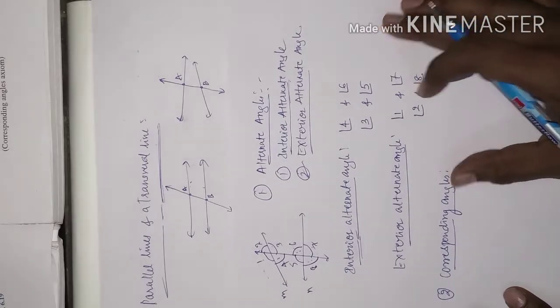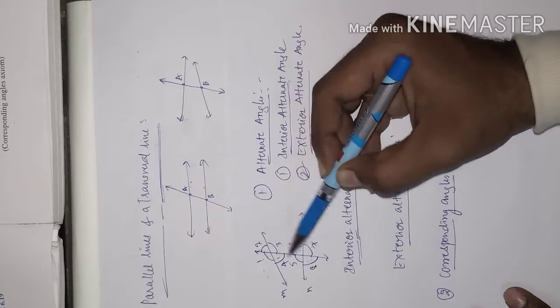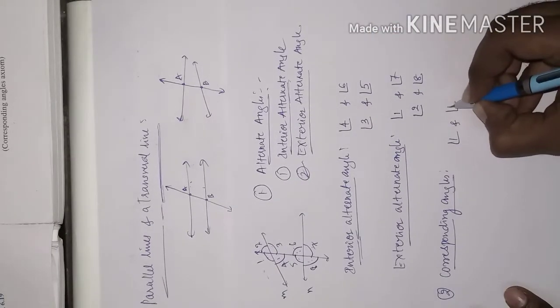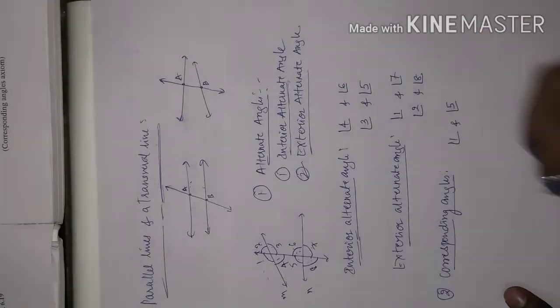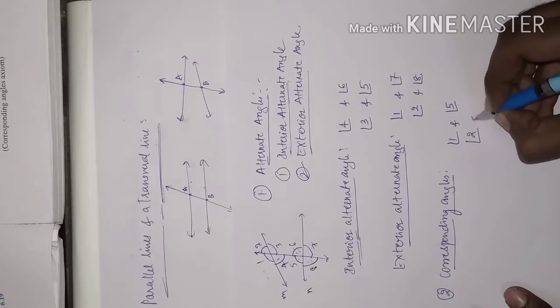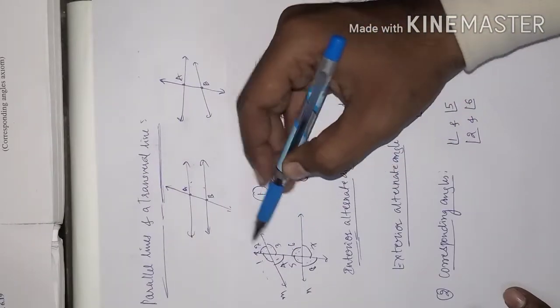Now let me show you the position of the corresponding angles. See, angle 1 and angle 5 is one set of corresponding angles. Angle 2 and angle 6, and this is at the upper level.